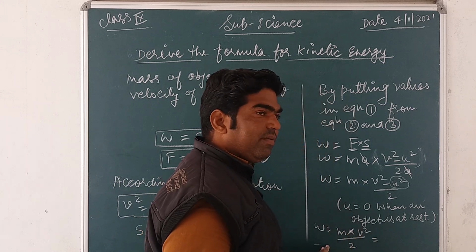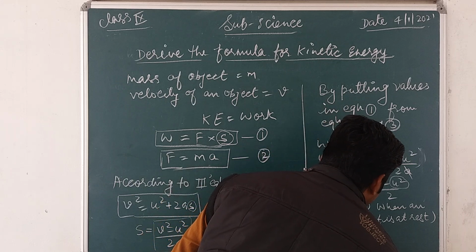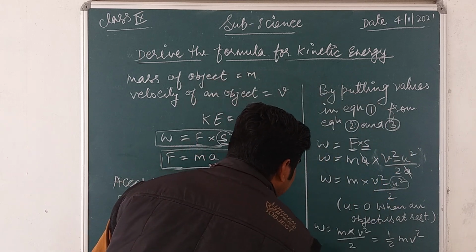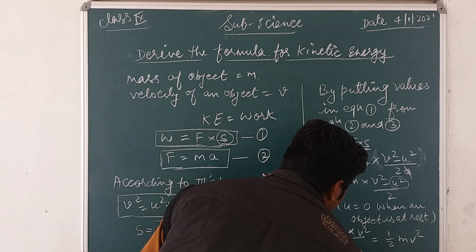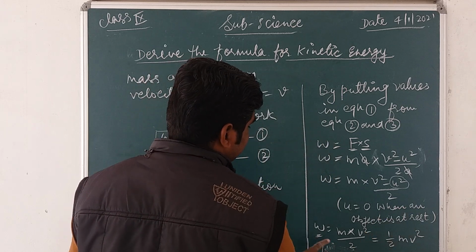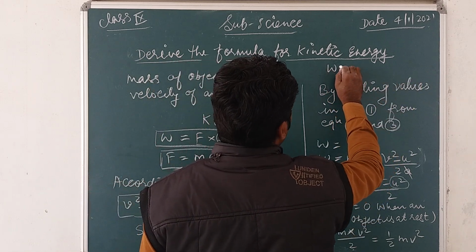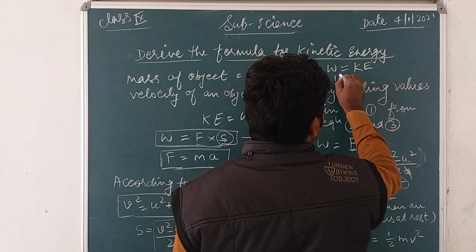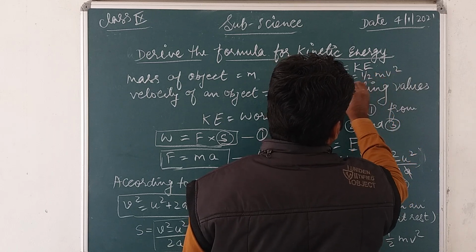So from here, m is equal to v square and 2. Now we can rewrite this as 1/2 m v square, and you know that this work done is equal to kinetic energy. So this W is equal to kinetic energy. So you can say that kinetic energy is equal to 1/2 mv square. This is the formula for kinetic energy.